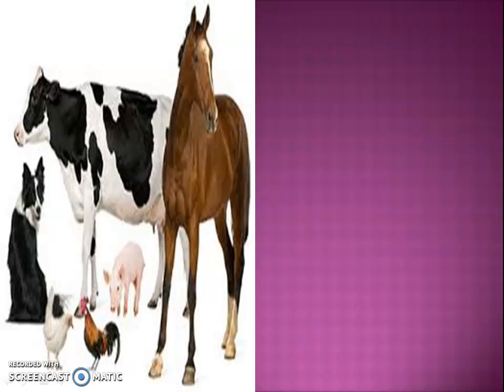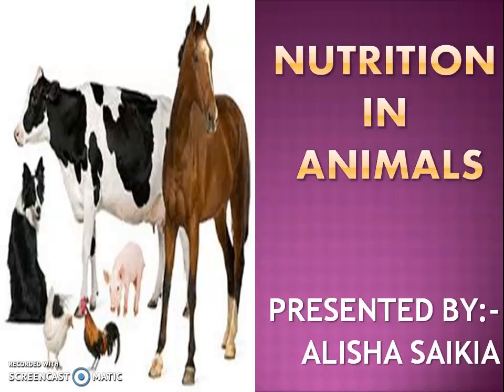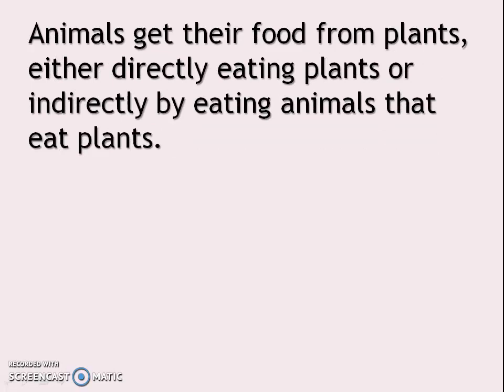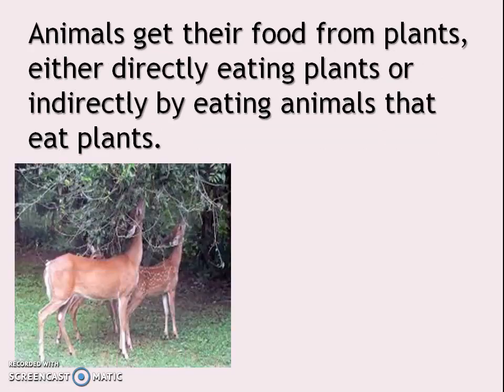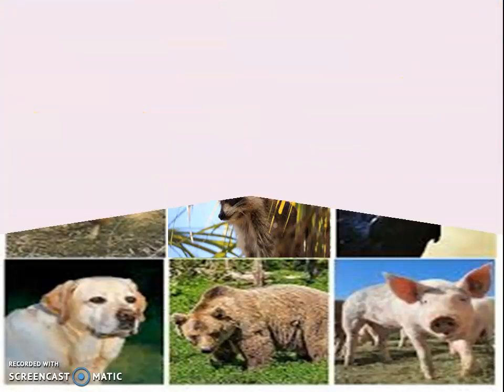Today we will start the NCERT Science book of Class 7, Chapter 2 Nutrition in Animals, presented by Elisa Soikia. We have already learned in Chapter 1 that plants can prepare their own food by the process of photosynthesis, but animals cannot. Animals get their food from plants, either directly by eating plants or indirectly by eating animals that eat plants. Some animals eat both plants and animals.